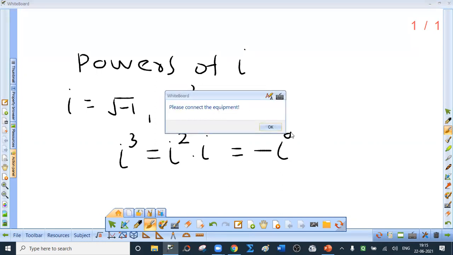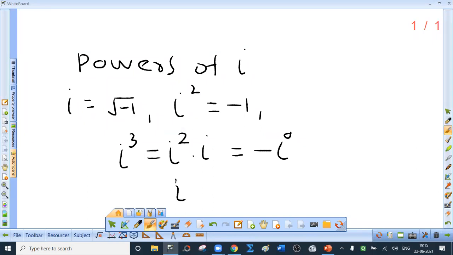This is very important. What will be i raised to 4? i raised to 4 is basically the square of i square. i square is minus 1. Minus 1 square is plus 1. Or you may also say, observe the cursor, i raised to 4 is i cube into i.